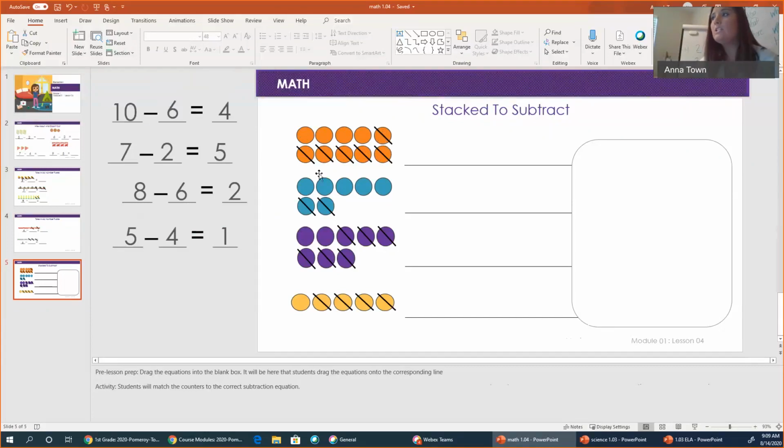So 1, 2, 3, 4, 5, 6 have a line through them. So that's how we got 10, because there are 10 total. There are 6 that have a line through them, so we're taking 6 away. And the total amount that are left are 1, 2, 3, 4, the ones without lines.